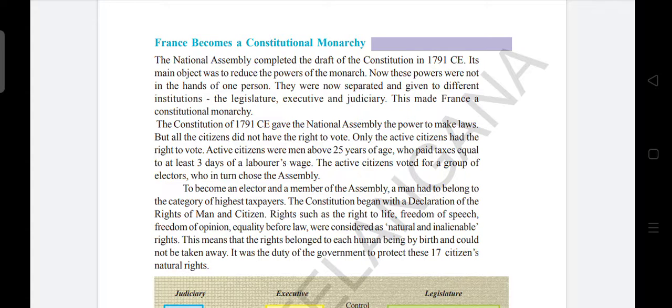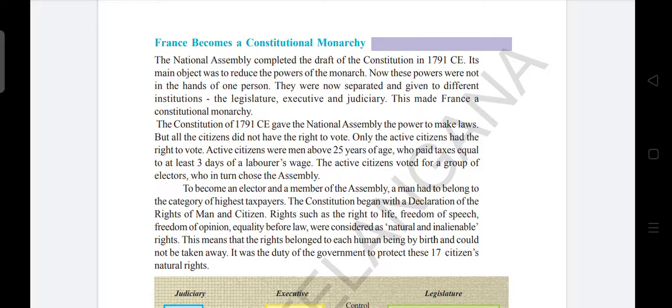Rights such as the right to life, freedom of speech, freedom of opinion, equality before law were considered as natural and inalienable rights. This means that the rights belonged to each human being by birth and could not be taken away. It was the duty of the government to protect these citizens' natural rights.